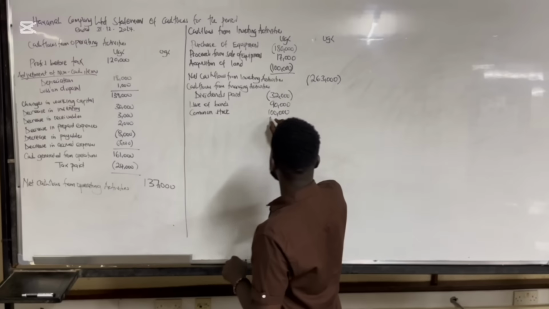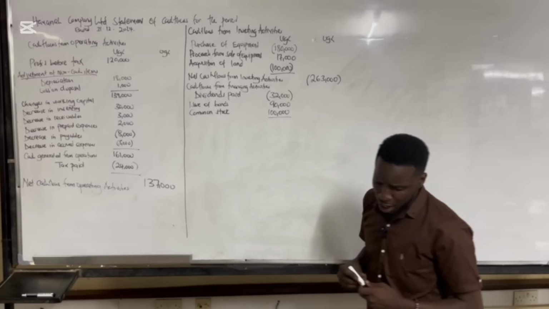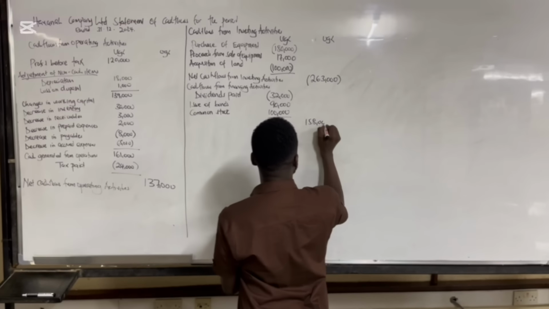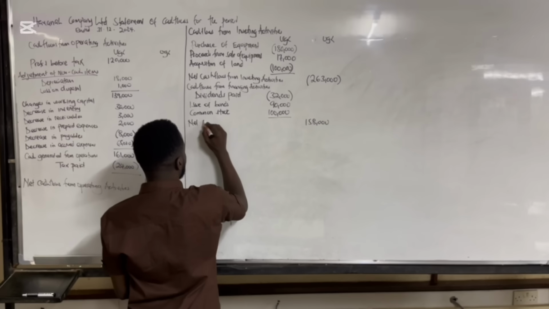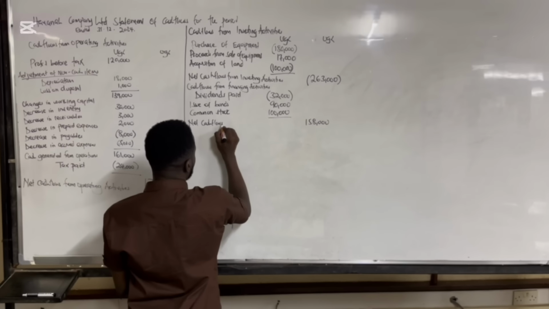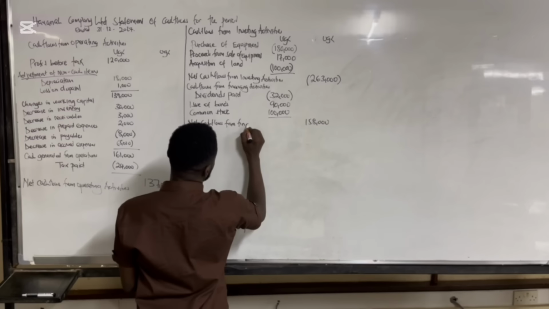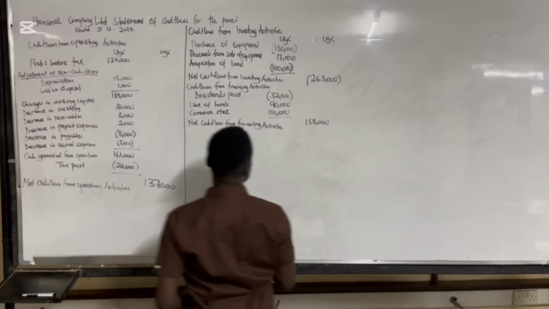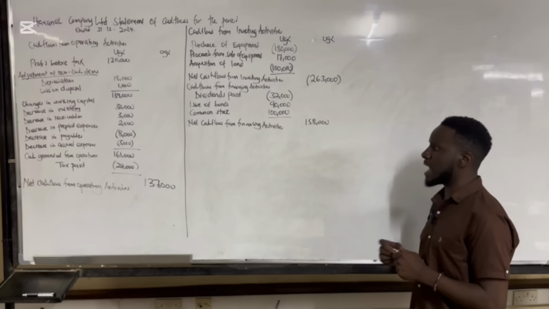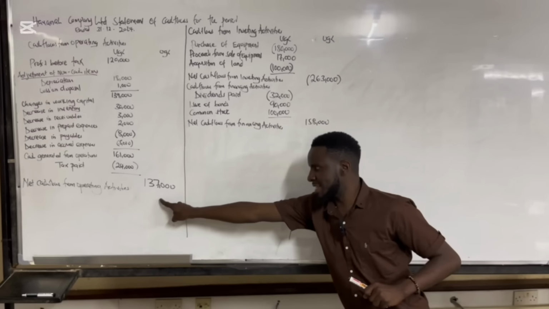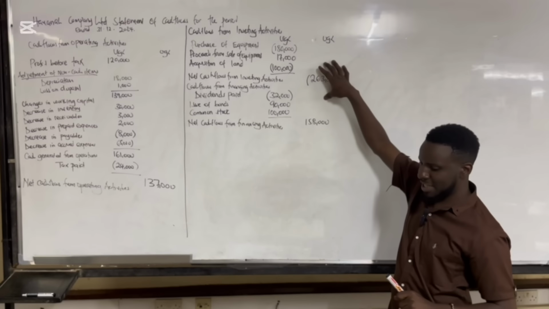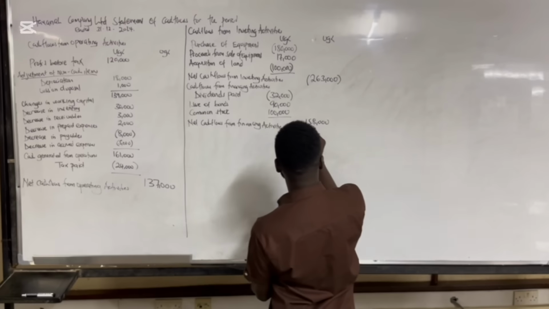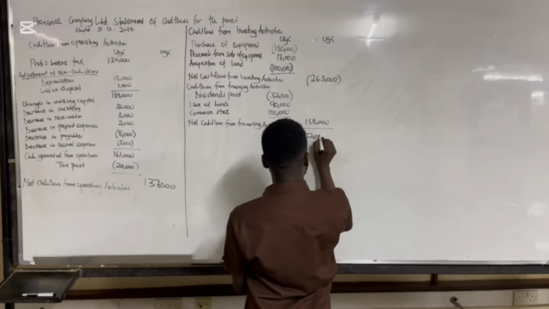So once we do this, we are going to get our 158,000 here, and then we shall call it net cash flows from financing activities. So this is the net cash flows from the financing activities. Now, once you add this, minus this plus this, our final figure is going to be 32,000. So which is the net increase?